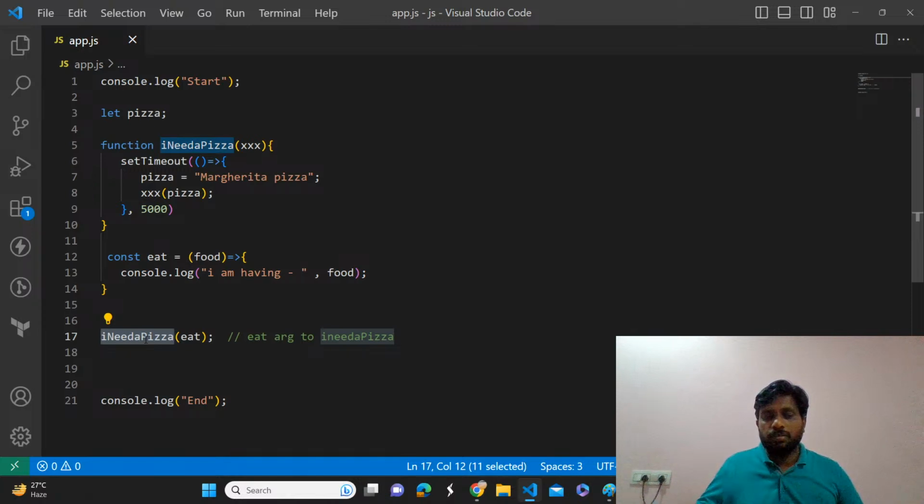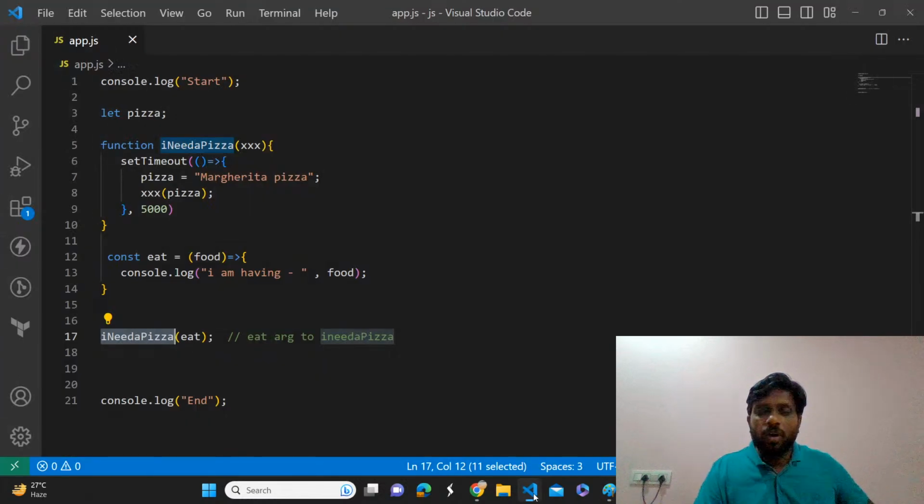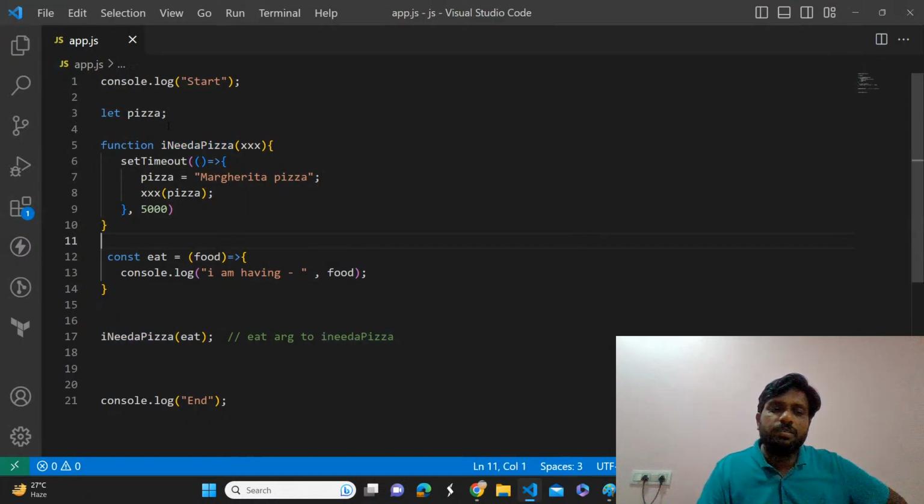Whenever it invokes I need pizza, what will happen? It will create another function execution context. What is there inside that function?